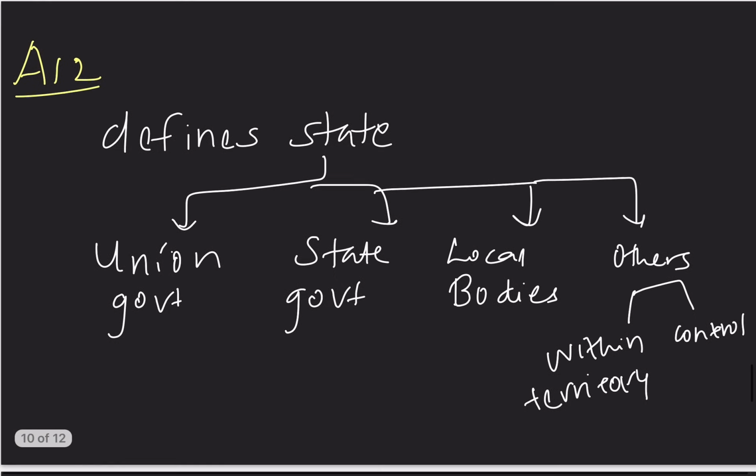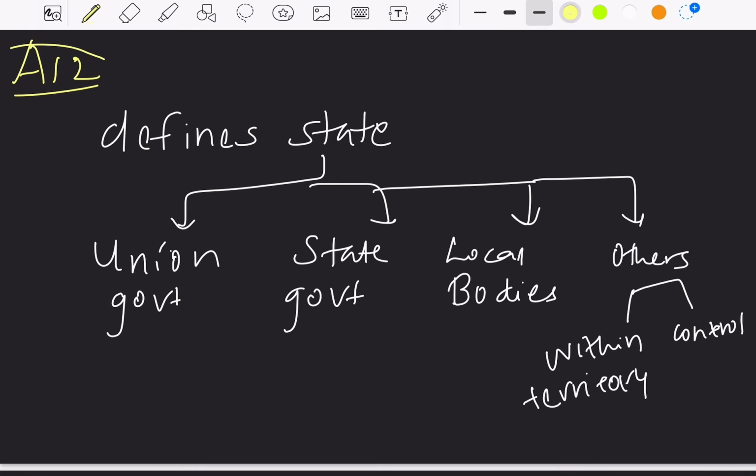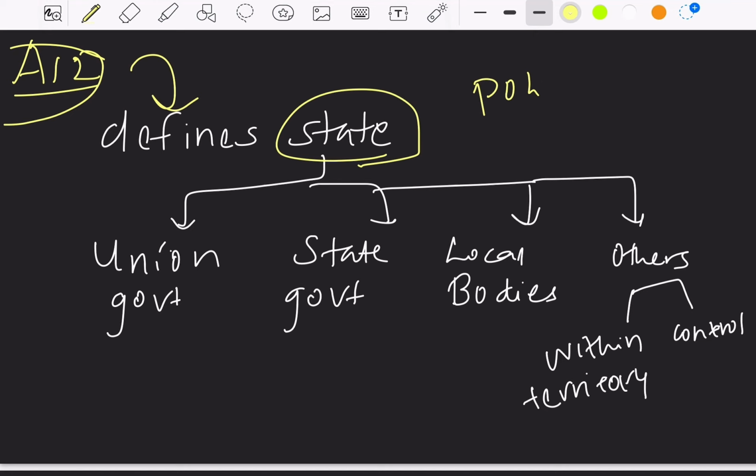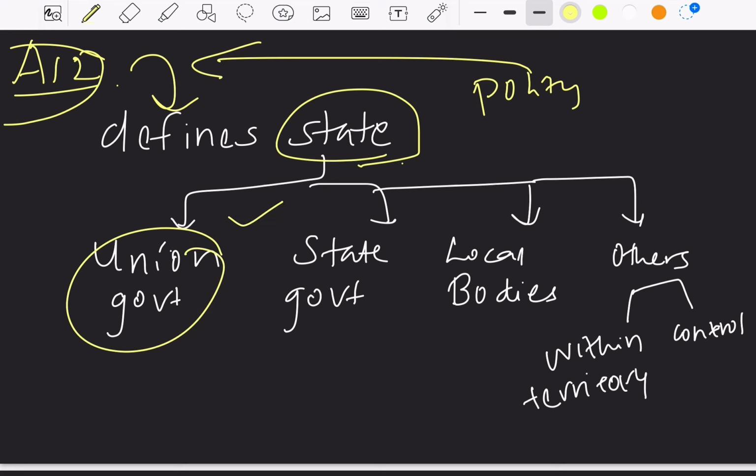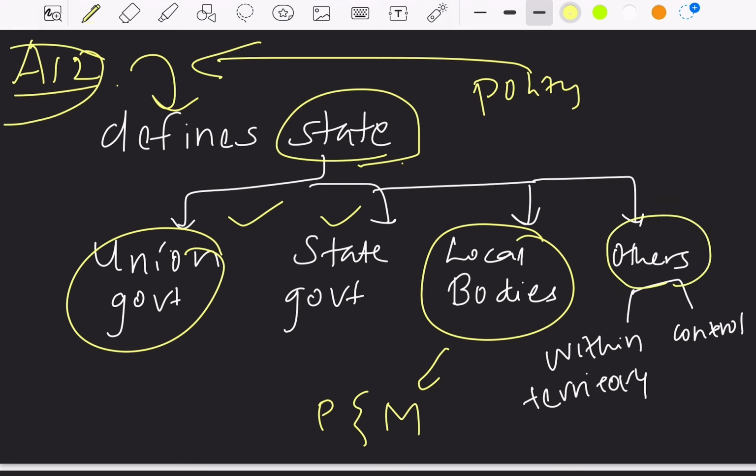Next, we must understand what Article 12 is. Article 12 defines the state. State here is not the state that we commonly see. In polity, according to Article 12, the state includes the Union government, the state governments, the local bodies like panchayats and municipalities, and also other authorities that are within the territory of India and those under the control of the Union government.